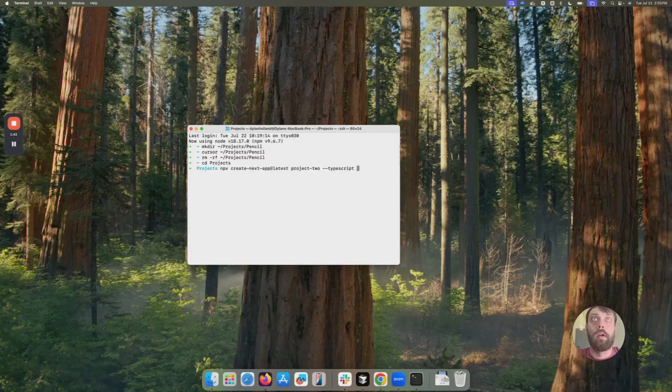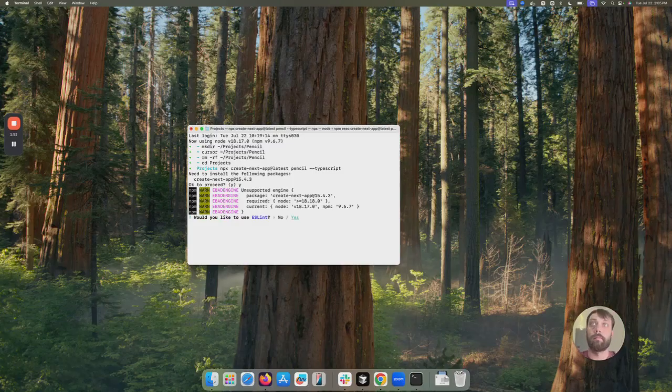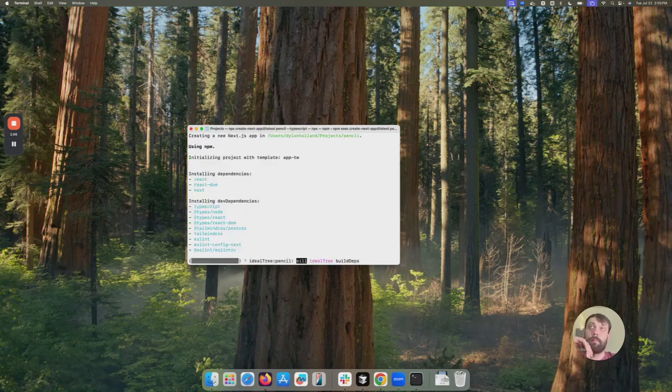Next app, we'll call this pencil, all lowercase. Okay to proceed? Yes, why the hell not? I like to use ESLint, sure. Tailwind, of course. Code inside of the src directory, of course. Use the app router? Not really, but I'm gonna have to. Would you like to use Turbopack? Sure, why not? No. Alright.